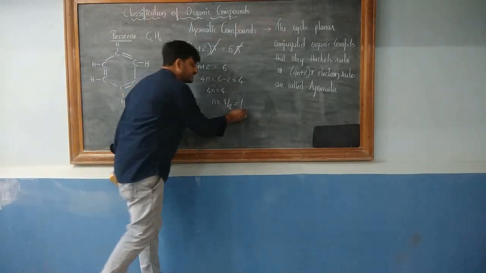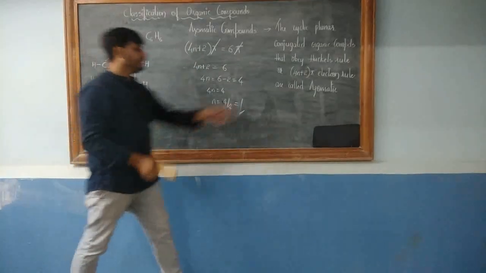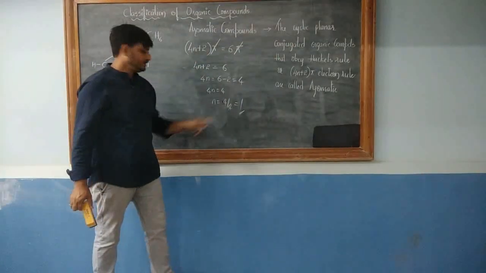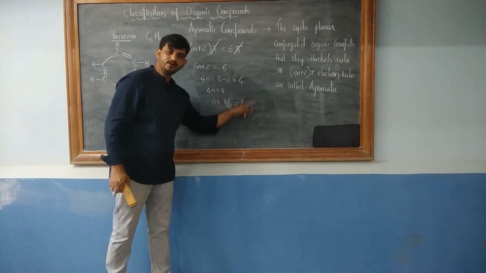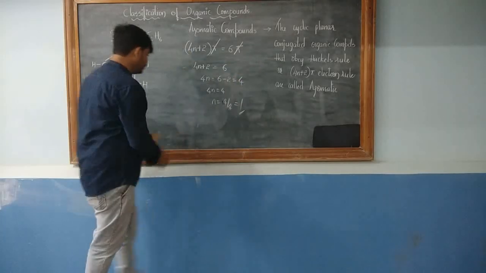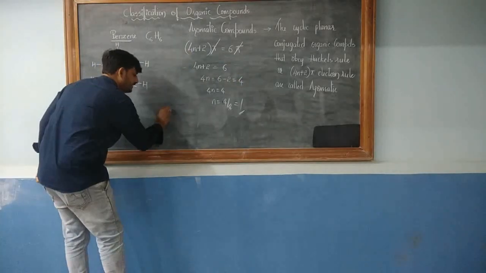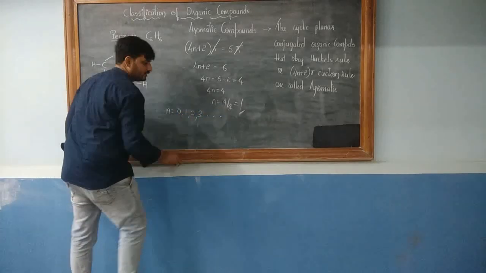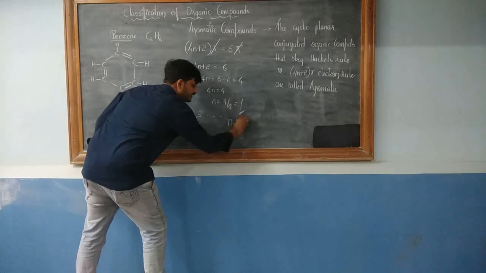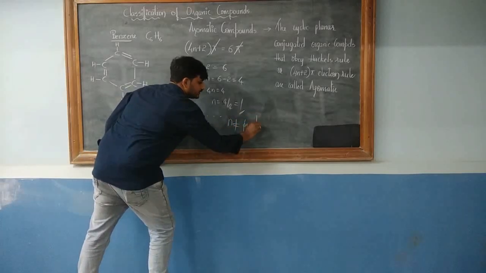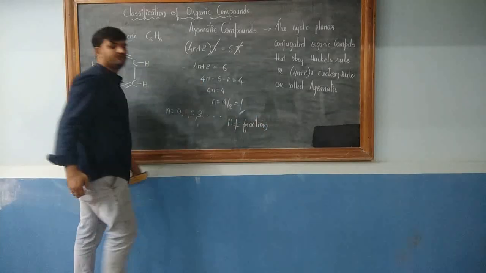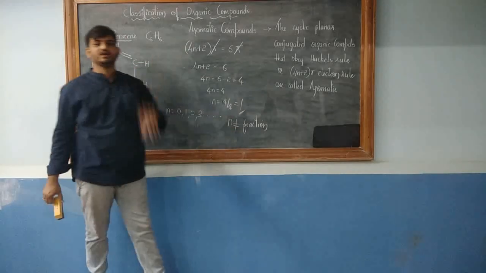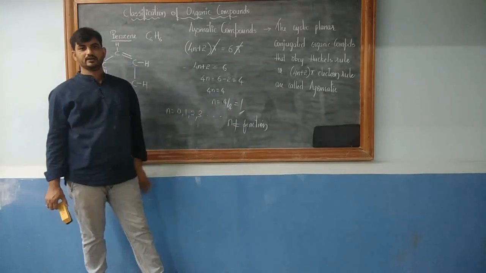If n is a whole number, only then Huckel's rule is obeyed. N should be 0, 1, 2, 3, and so on. N cannot be a fraction. If n is a fraction, we don't call it aromatic.